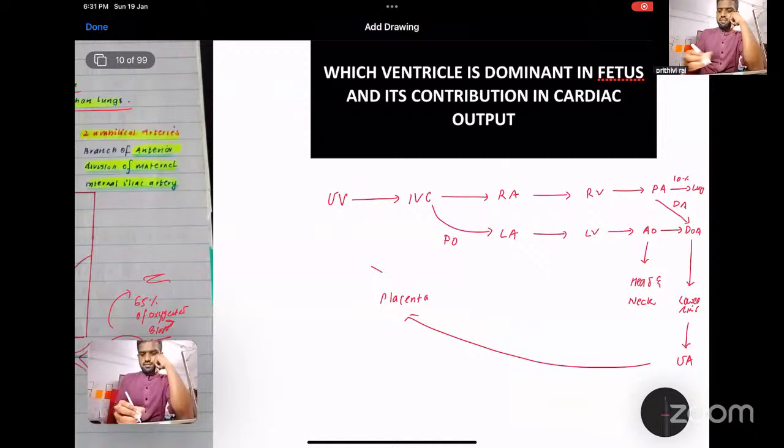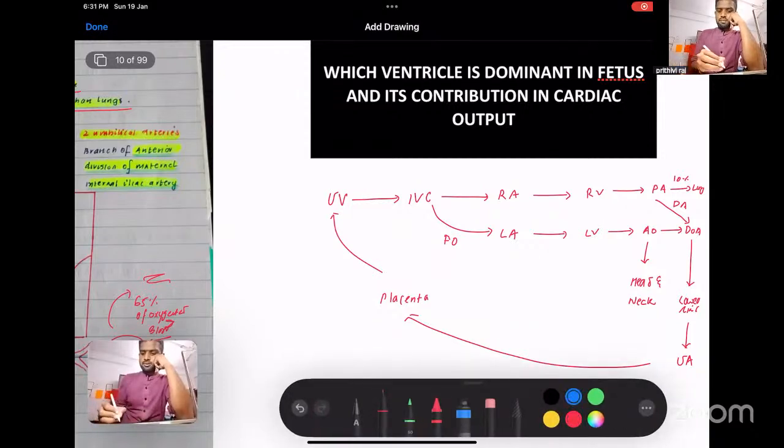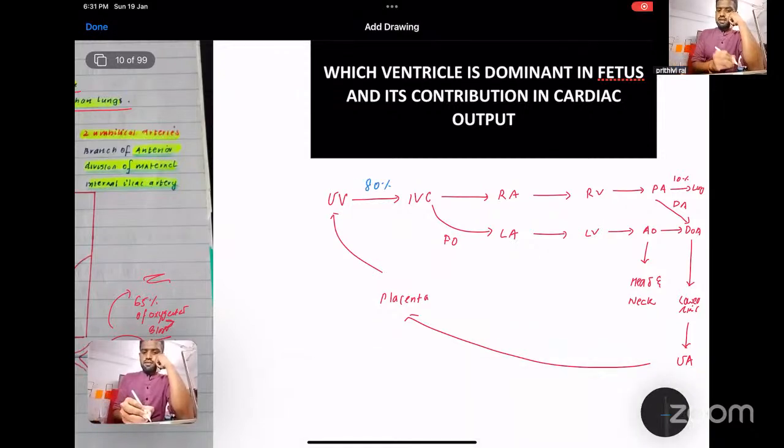So the saturation percentage. Remember, UV to IVC it is 80 percentage. In IVC it becomes 70 percentage, and in left atrium, because of the patent foramen ovale, it becomes 65 percentage. 65 percentage because some mixing of blood will occur while it's bypassing via right atrium.